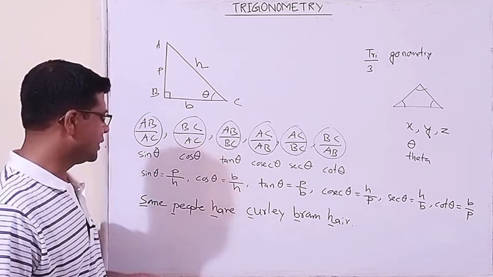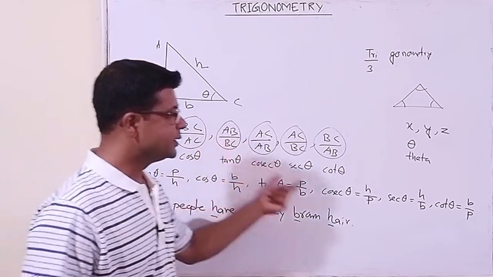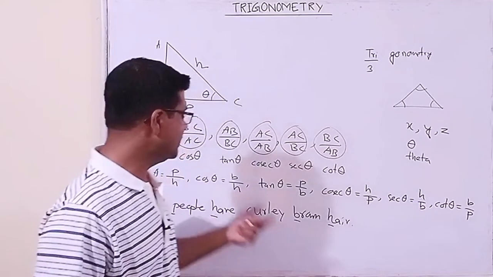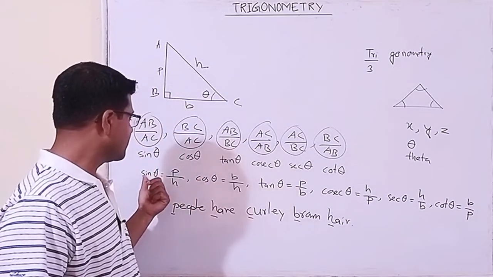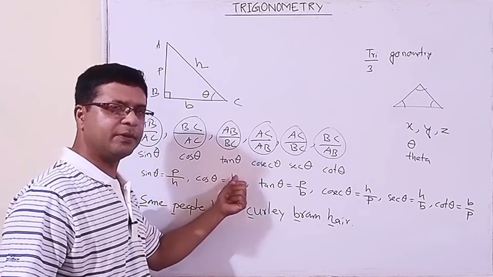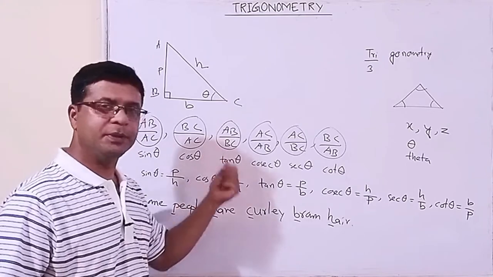In this way we can learn. So we have learned the first two trigonometric ratios out of 6. It means sin theta is P by H, cos theta is B by H.